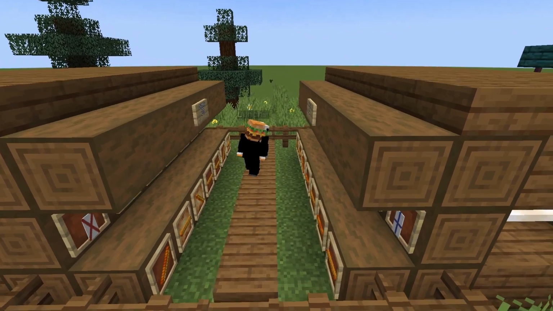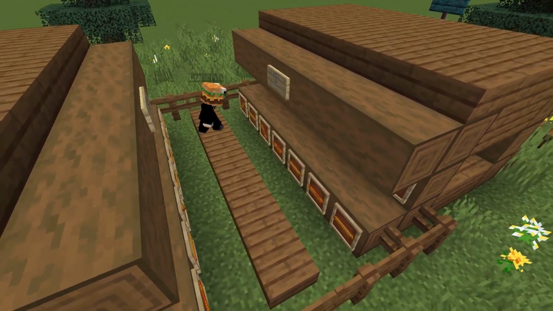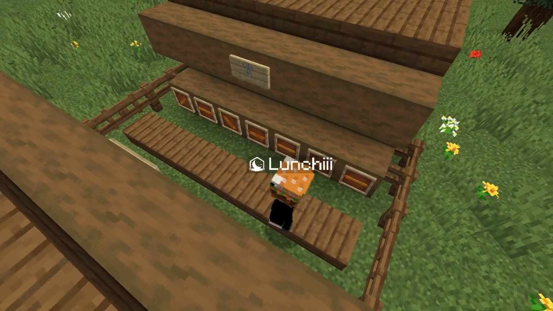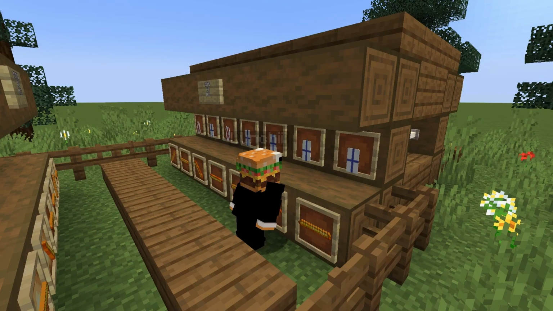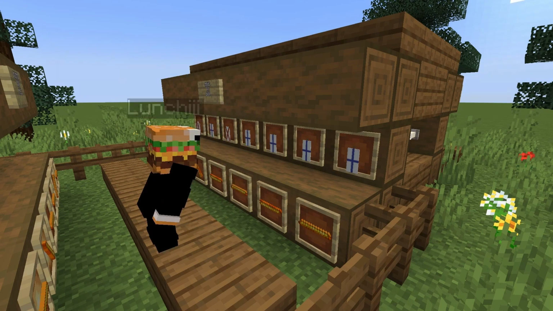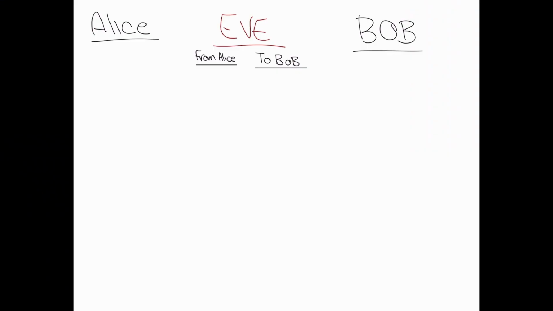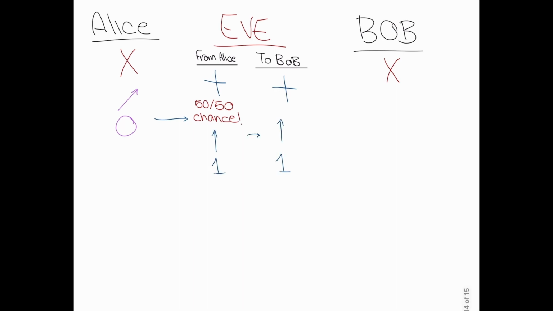Now what if there was an eavesdropper? Well, remember the no-cloning theorem from earlier? We're using this now. Let's say that Alice and Bob both have X bases and Eve has a cross one. When Alice sends her photon to Bob and Eve intercepts, she will get a random photon since the bases are opposites. Say she gets lucky and gets the same photon as Alice. Eve can't send Alice's exact photon and has to make one herself. She then has to guess the basis that Bob has, since again she doesn't know, and send a photon of that exact basis to go undetected.